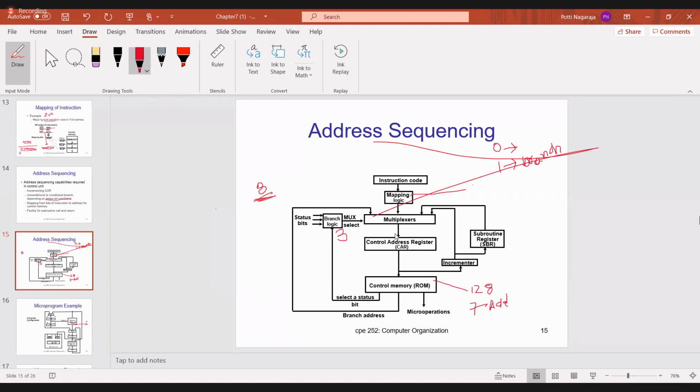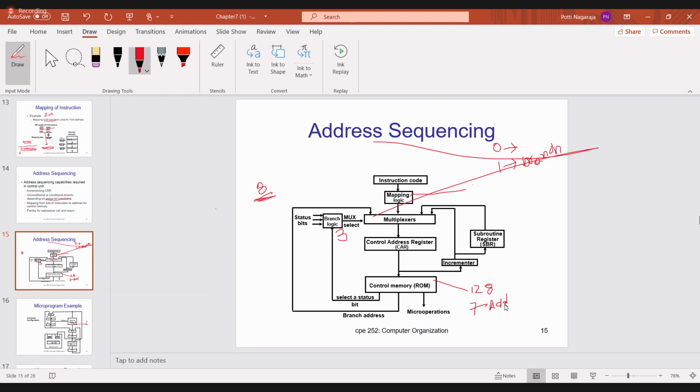Now one more is the incrementer. Suppose whatever status bit you selected is 0. If that is 0, what I said is to just increment the CAR register by 1. The CAR register contains the address of the microinstruction; increment it by 1 and once again give that value as an input to the multiplexers. So in the CAR register, we will get the new value incremented by 1.